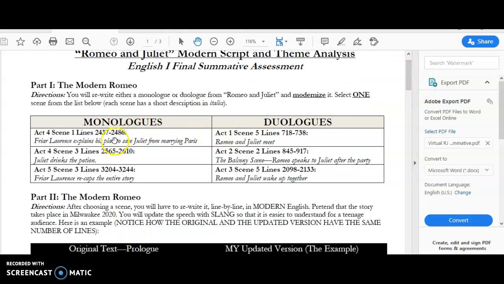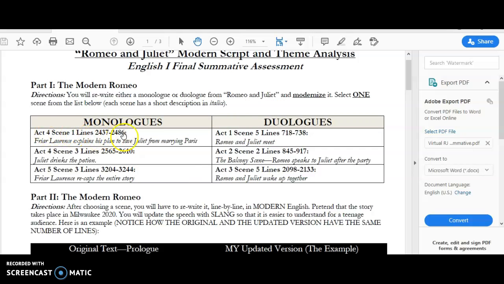So I give you 6 scenes to choose from. Monologue, mono means 1, so this means that one person is talking. Duologue, duo means 2, so that means this is a conversation between 2 people. Doesn't matter which of these 6 scenes you choose, you only have to pick one.